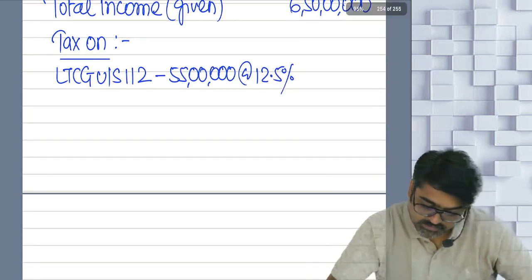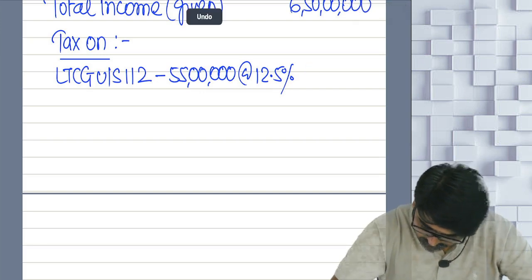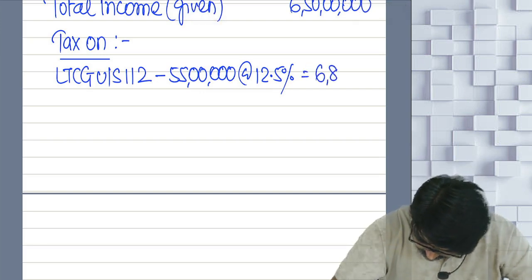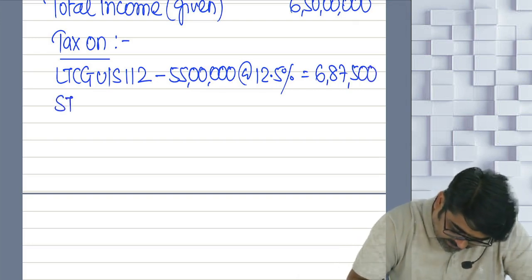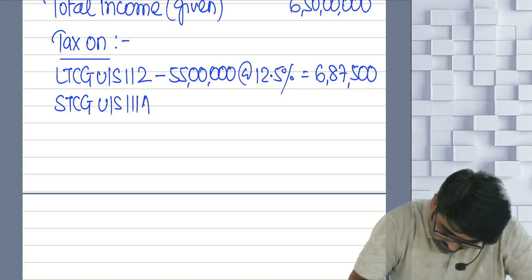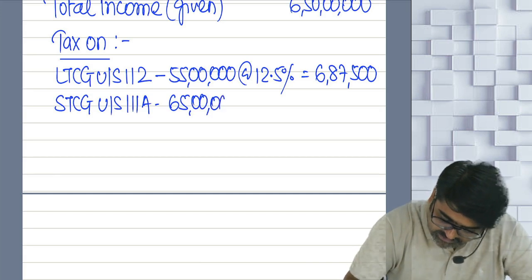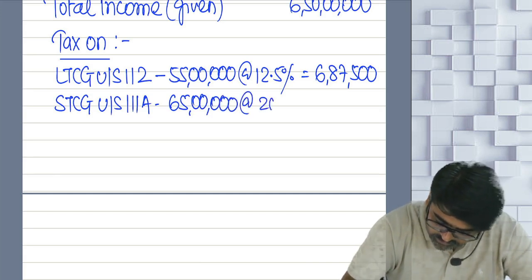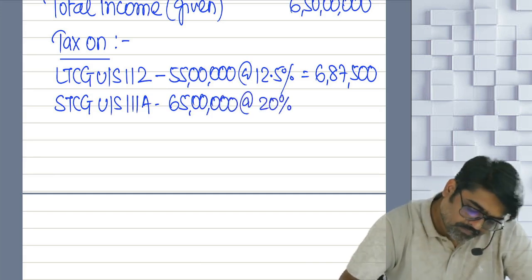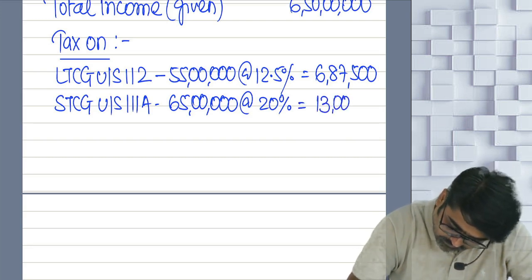Apply 12.5% and give me the answer: 6,87,500. Now STCG is also there under section 111A, and on the STCG under 111A the tax rate is 20%. So calculate, 13 lakh tax.